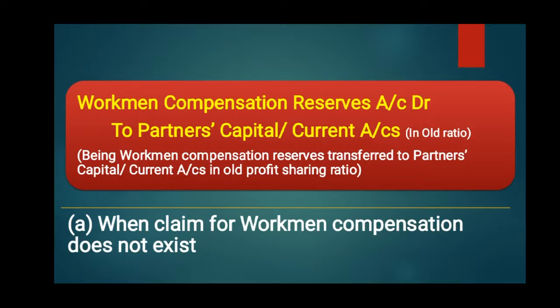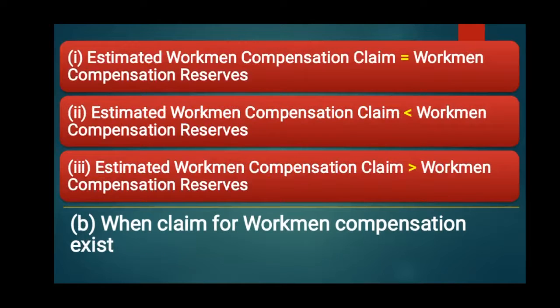So the entry will be workman compensation reserve account debit to partners' capital or current accounts, being workman compensation reserve transferred to partners' capital or current accounts in old profit sharing ratio. And the second case is when claim for workman compensation exists.